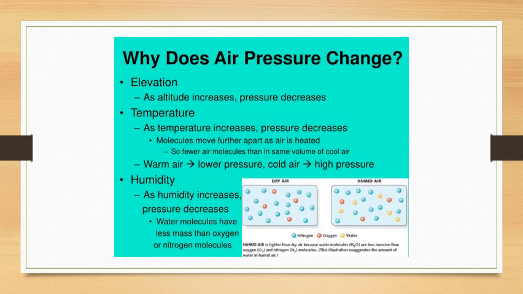One of the major causes of low pressure in the equatorial regions, besides high temperature, is the presence of a high amount of water vapor. Now another thing by which you can understand why water vapor exerts less pressure is when you heat water. You must have seen that the water vapor rises. Why does it rise? Because it is lighter than the surrounding air. Therefore, air which holds a lot of water vapor exerts less pressure.